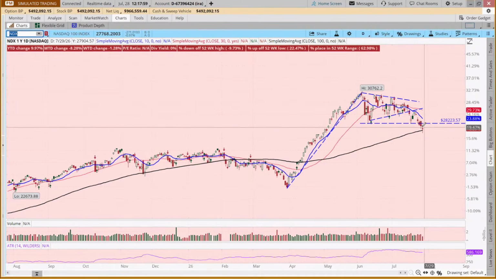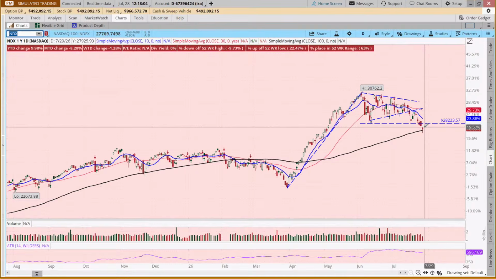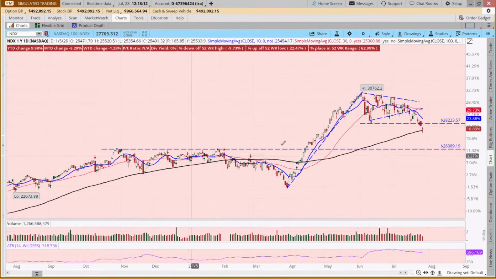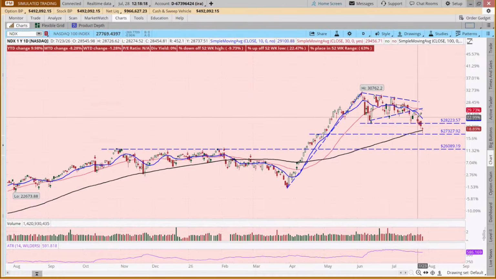And so this is the question: will this act as a support level? And if it falls, it's got a ways to go. Where might the next support level be? Could be down here, could maybe be here. But that's a lot of pain.